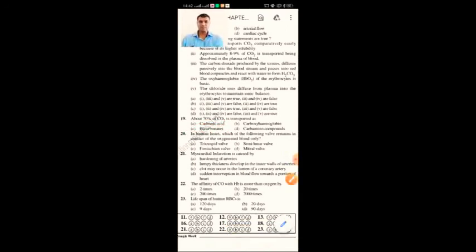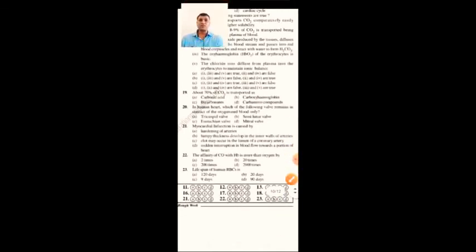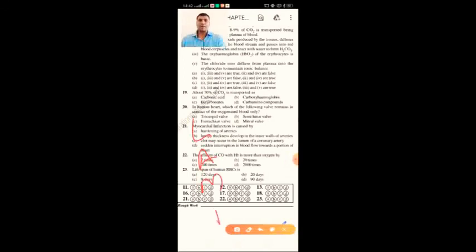In the human heart, which of the following valves remains with the oxygenated blood? For this you need to remember LAMPS: left auricle, mitral valve, pure blood or oxygenated blood, smaller in size.